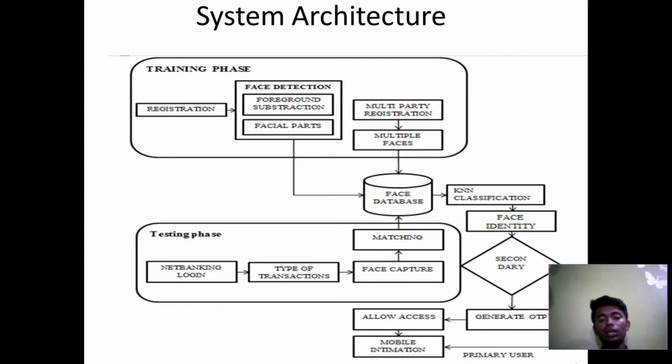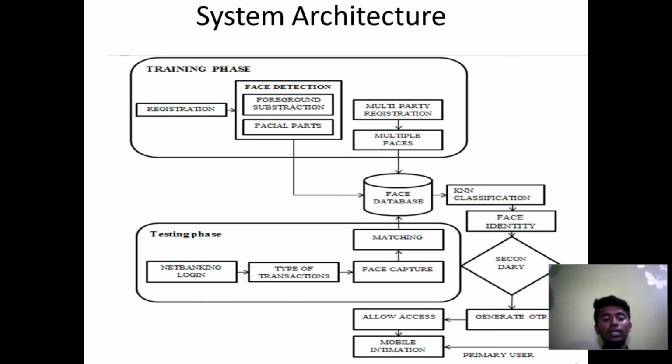Next, all the details are stored in the face database. KNN classification, this is the K-nearest neighbour algorithm, is used for comparing the data. If it is successfully compared, then it will give you access. That is called KNN classification.